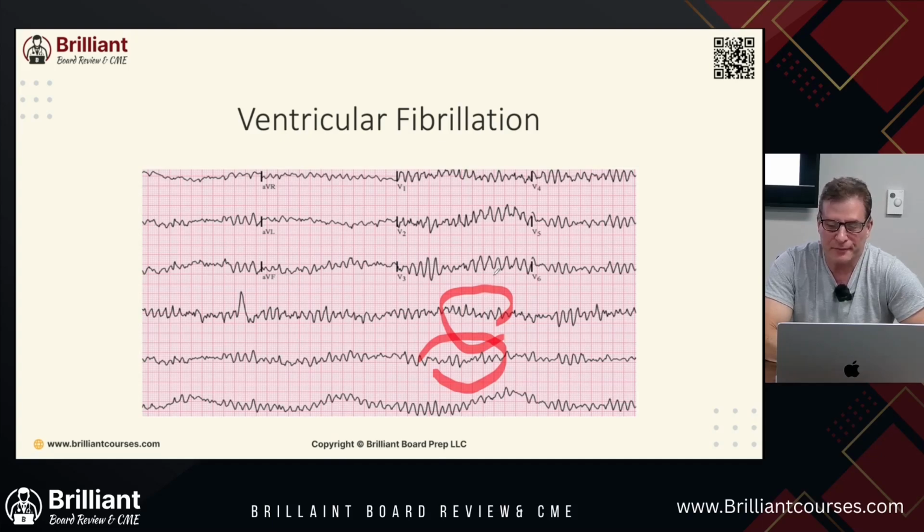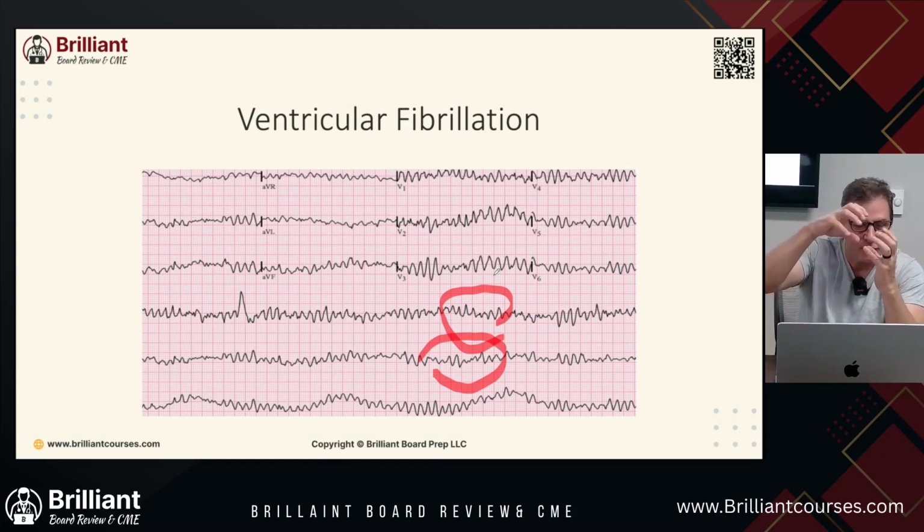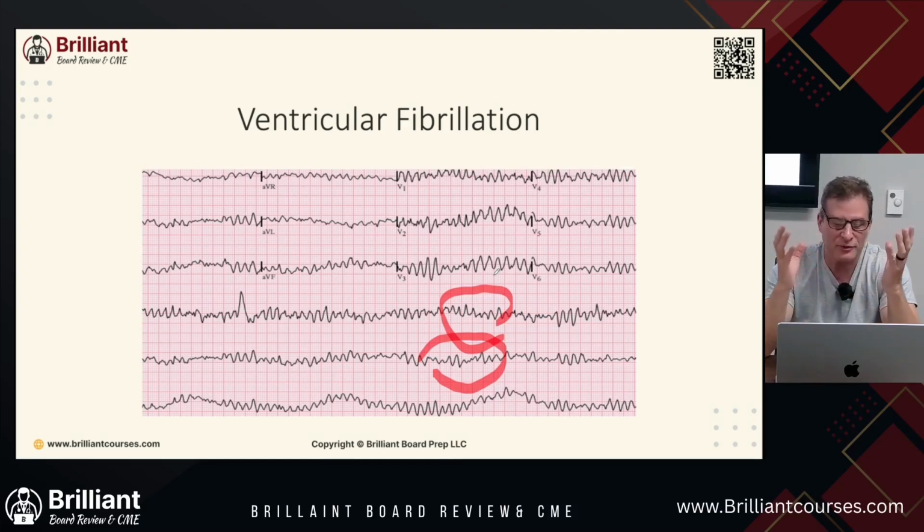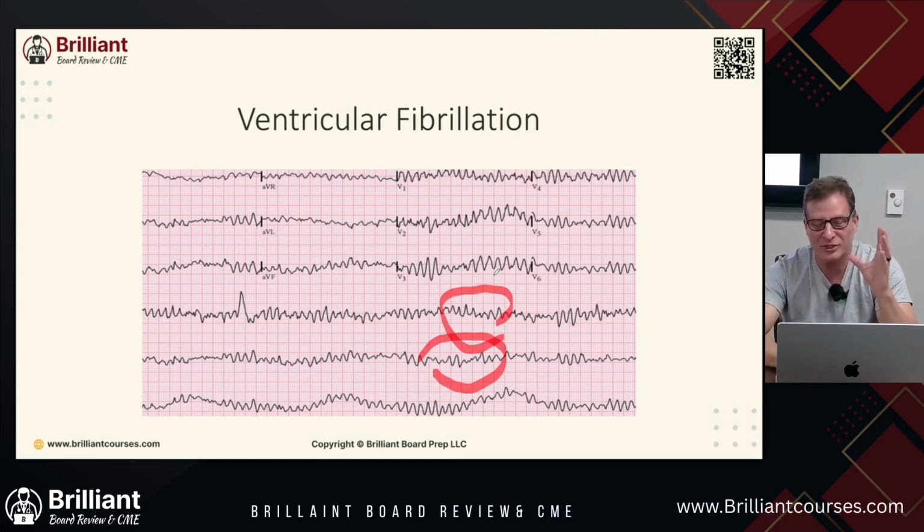Why is that? Because your heart is doing stuff, it's going like this, but it's not getting blood anywhere. It's like your hospital administrator. They're doing stuff, they're telling you to do things, but they're not doing anything. There's no action occurring. All they're doing is talking a lot.